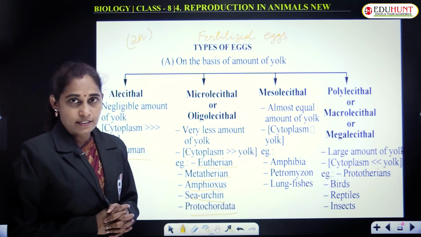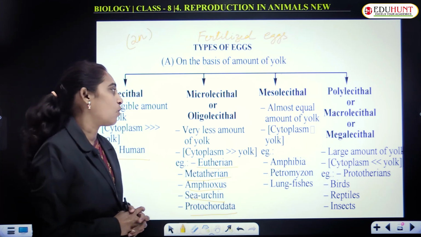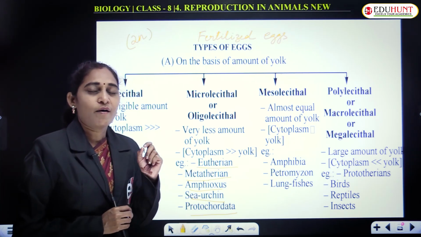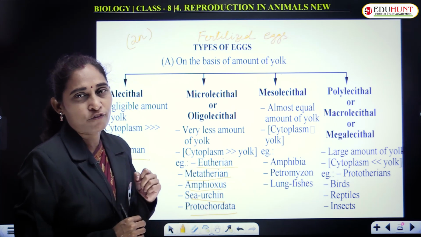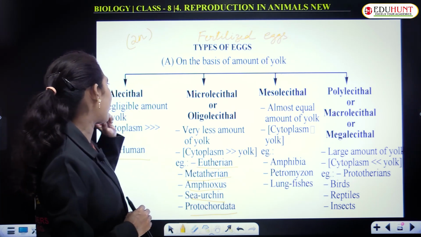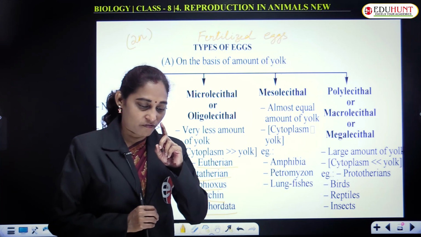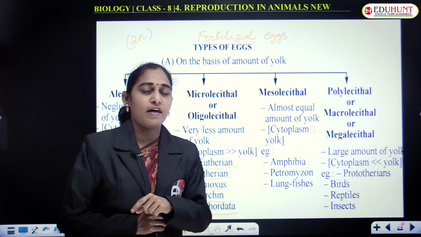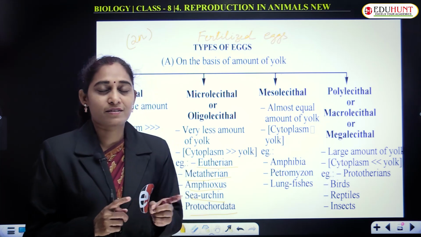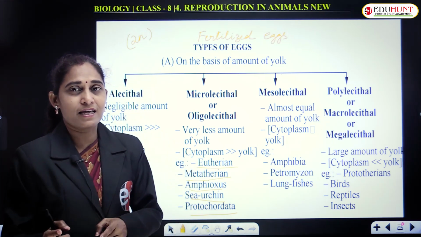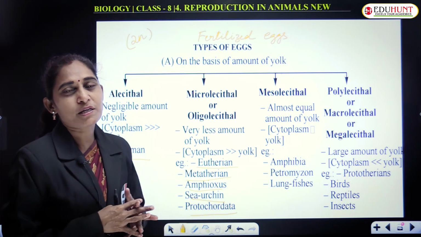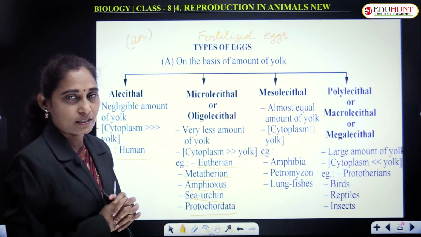All these are examples of microlecithal or oligolecithal eggs, where very little yolk is present. Whereas alecithal, the A means no, alecithal means no yolk or almost negligible quantity of yolk.